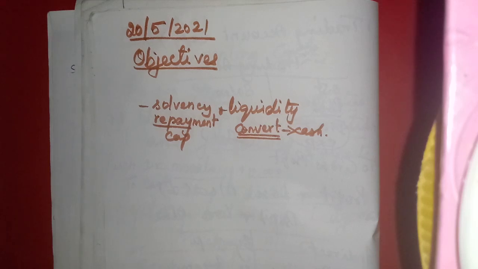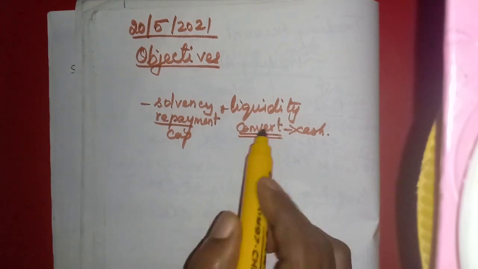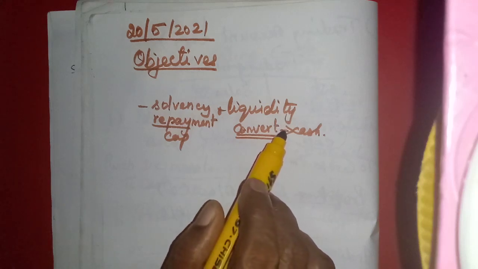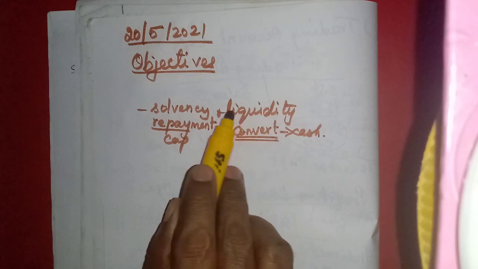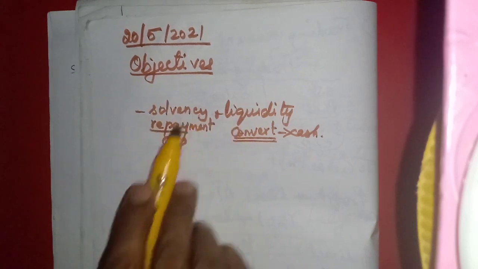Then the assets, for example, the closing stock available in the business can be sold within 1 month or 1 week or within 2 months. We can convert that stock into cash. Then some of the credit customers, they are called the debtors, sundry debtors. If they pay back their debts, they are also current assets. So that is called the liquidity position of the business enterprise. That will be calculated. That is also one of the objectives.